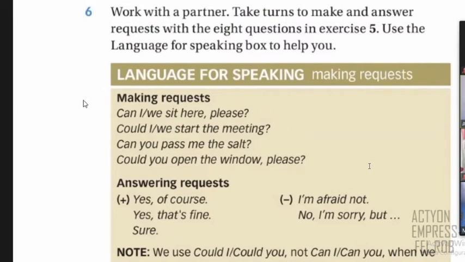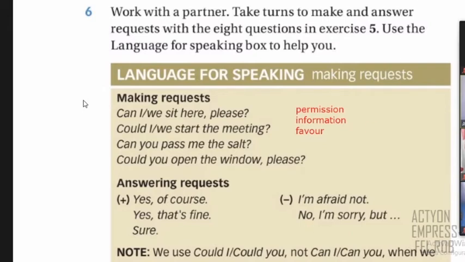In those cases, we can have these requests, right? So remember that when you ask requests, it's important to use can or could, both, right? So you always start with this. This is the first word, and then you continue with your question, right? And these are the possible answers, positive answers or negative answers, right?